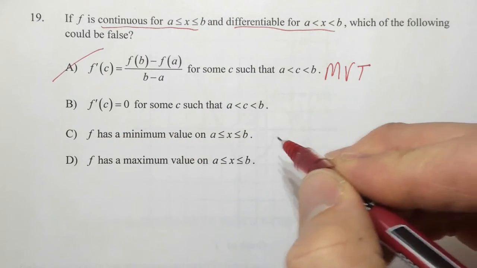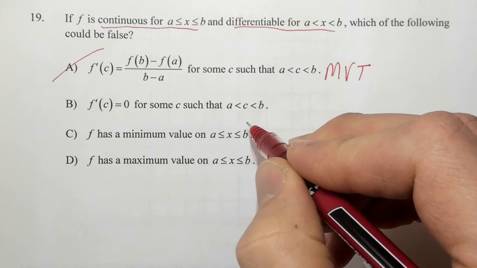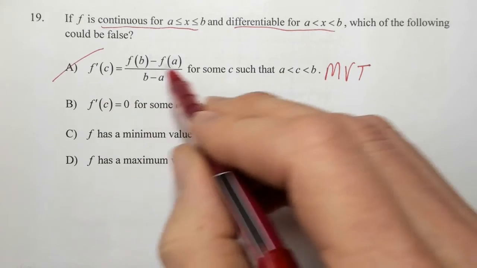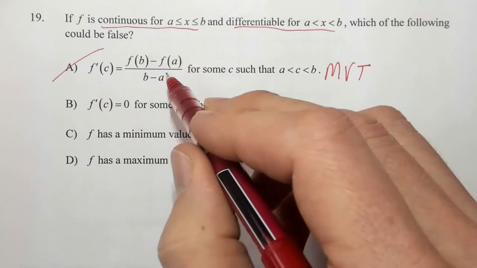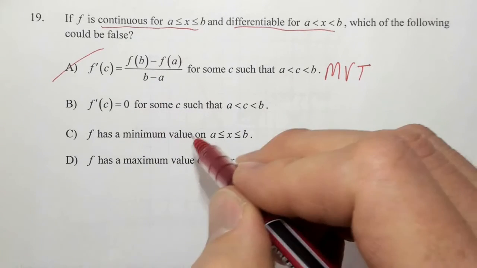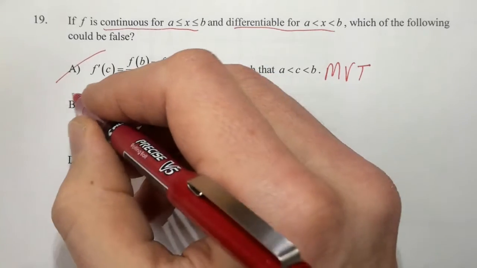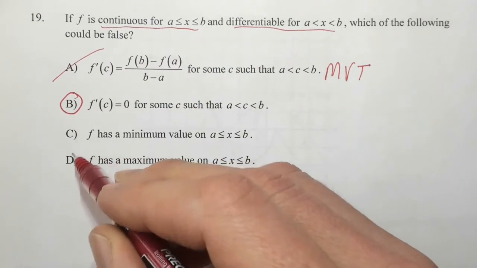B says that the derivative will be equal to 0. Well, that might not be true. All right, we know that the derivative will be equal to the average rate of change, but we don't know if the average rate of change is necessarily equal to 0. So this one could be false. This is our answer. But let's check quickly with C and D.